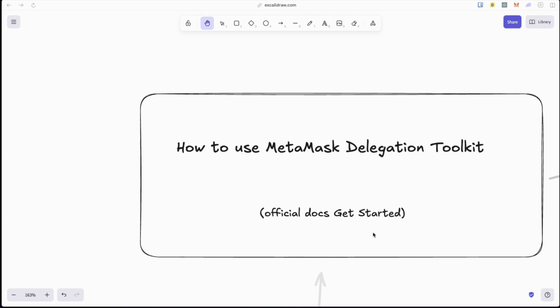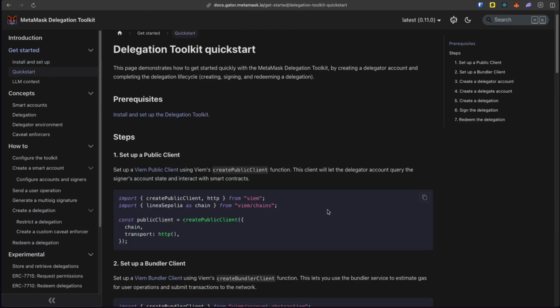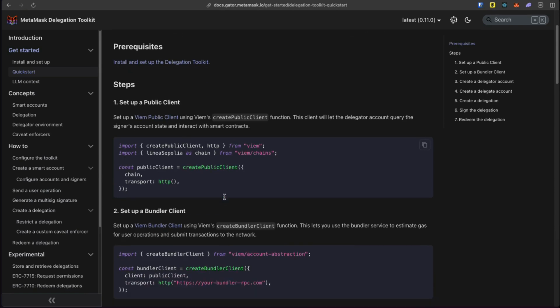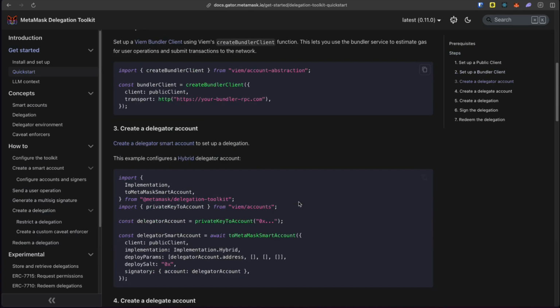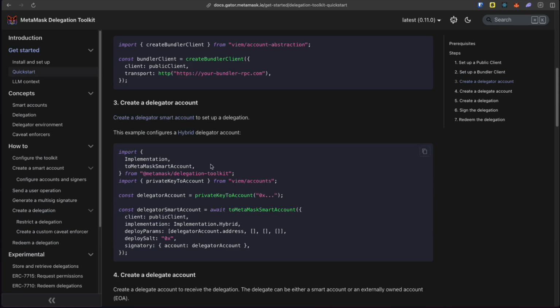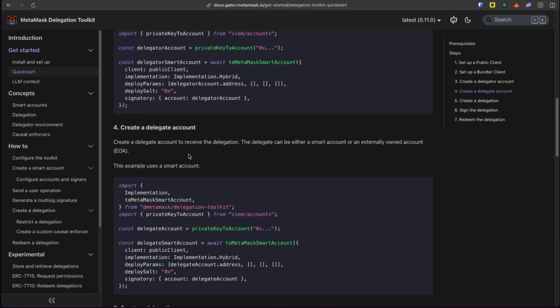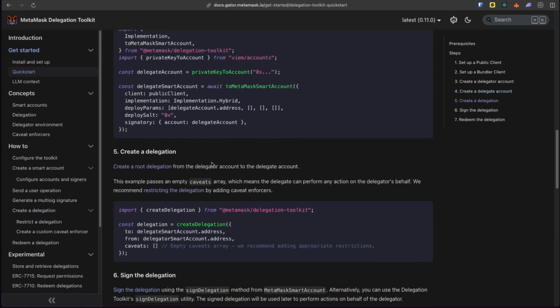So how can you build with the MetaMask Delegation Toolkit? The best place to refer to is of course the official documentation. First, install the Delegation Toolkit package. In your client-side code, you need to set up a viem public client. You then need to set up a bundler client because you need to submit user operations. And then you can create your Delegator account. And here you can choose to create a Delegate account using the toolkit as well. But the Delegate account can also be an EOA, as long as later on you submit a user operation.